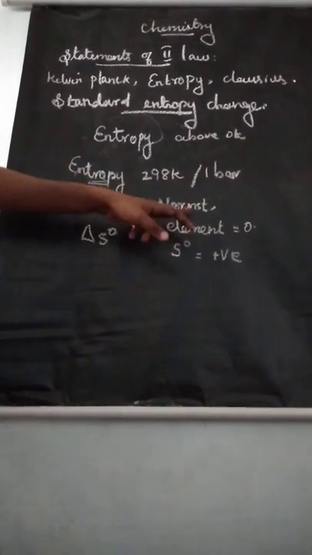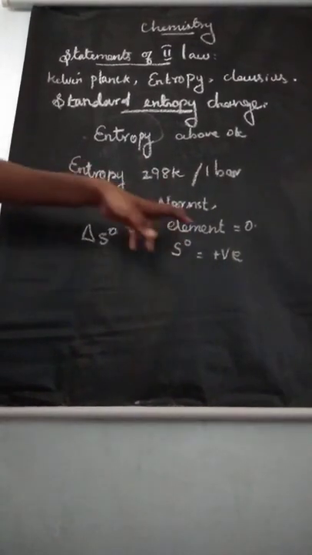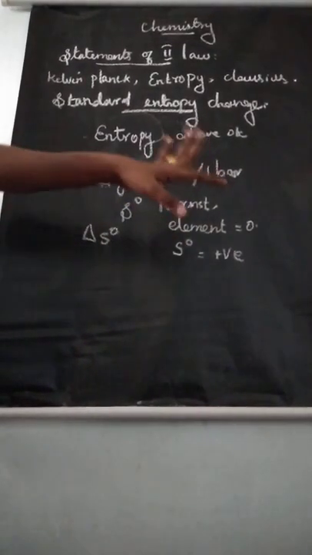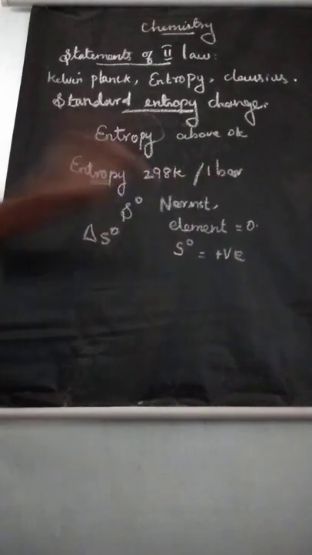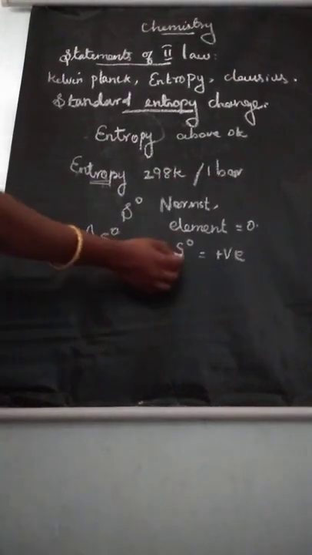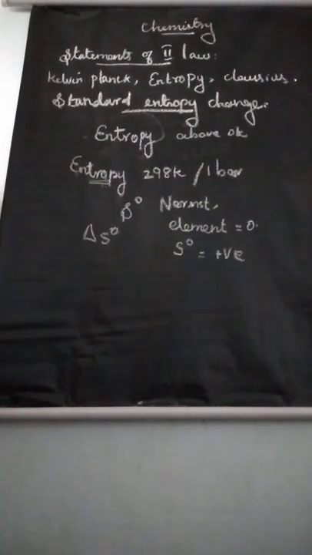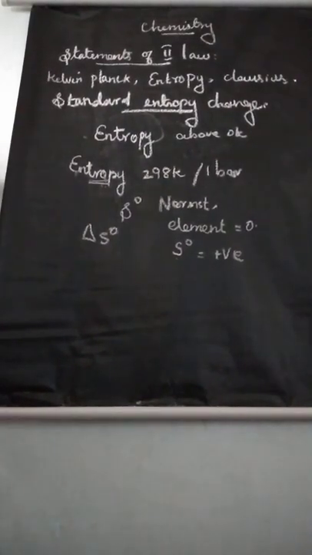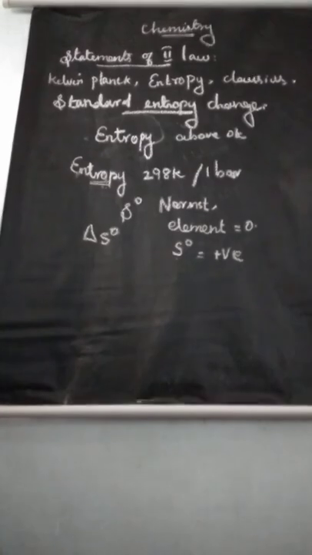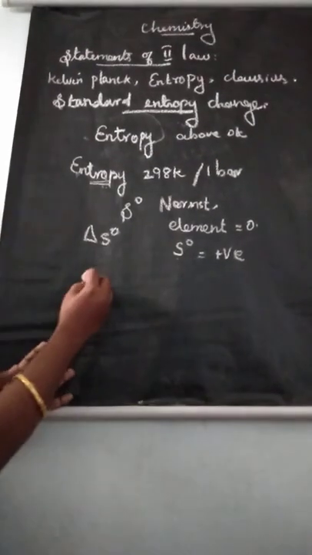The scientist Nernst said the entropy of all elements is 0, so the standard entropy of substances you will get positive. From this we can write the standard entropy change formula.